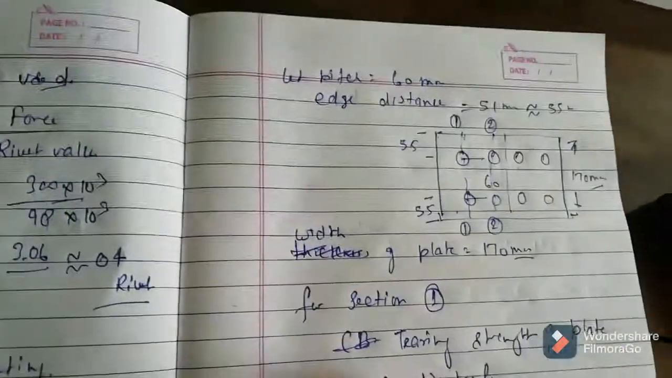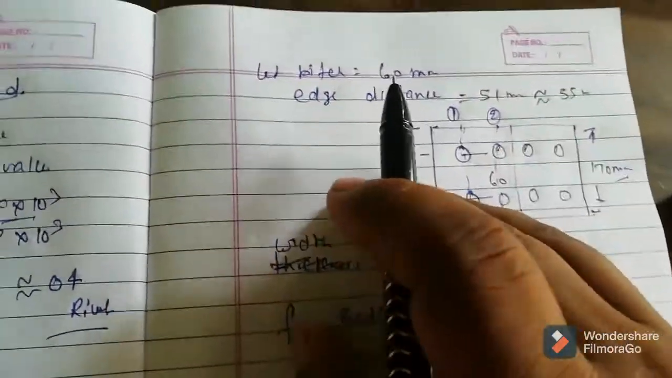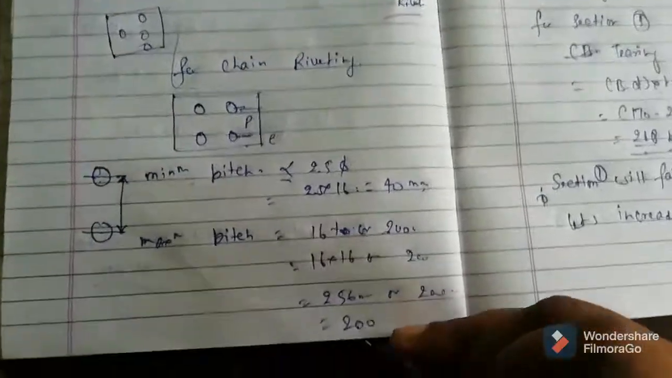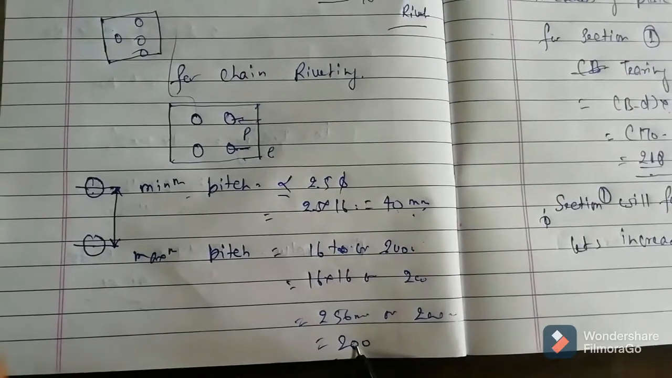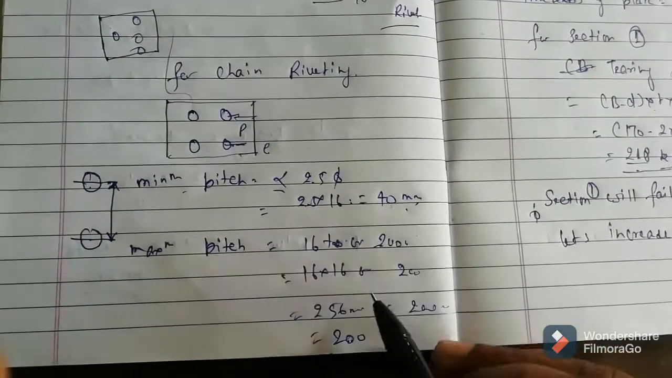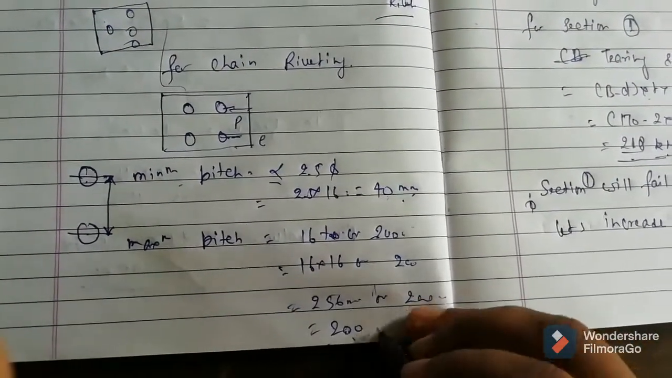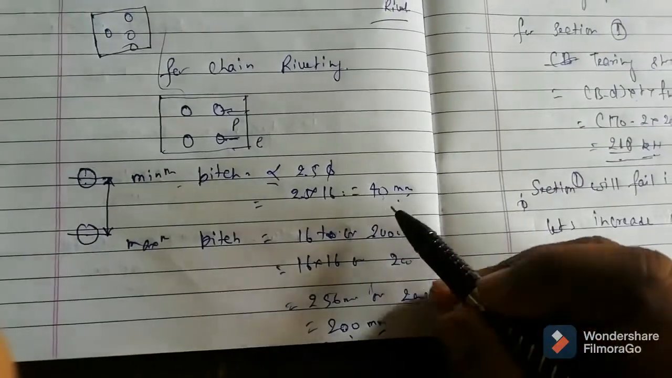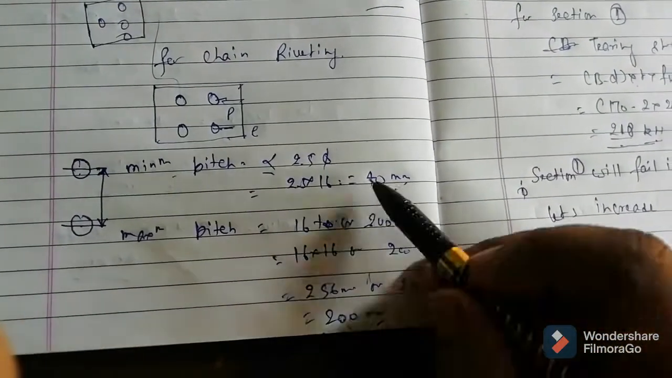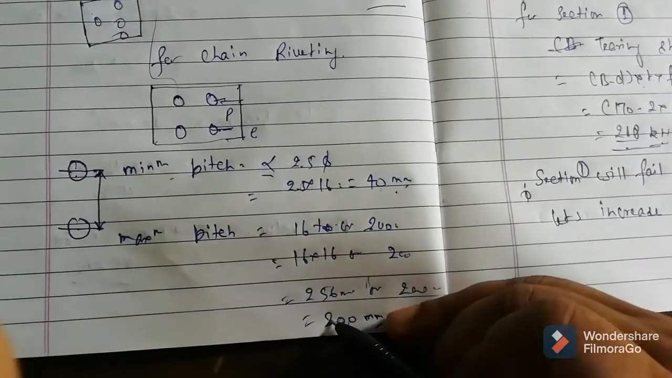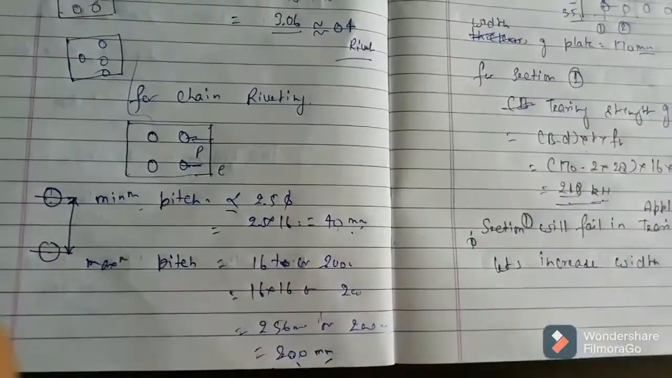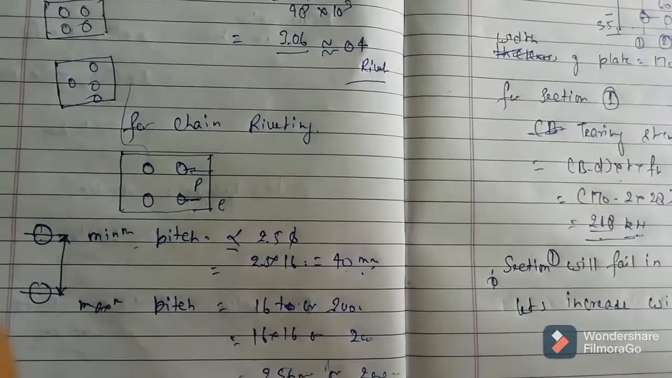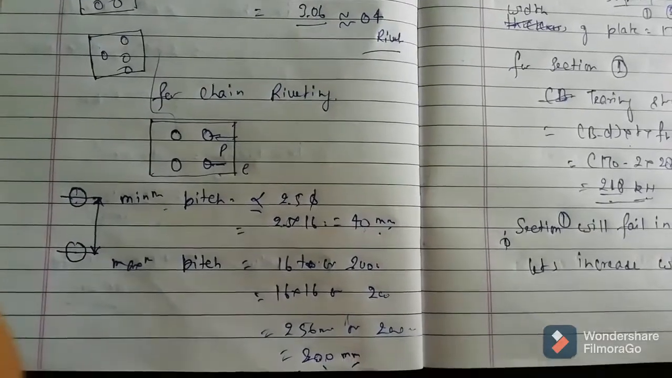So here again, let's go back. The minimum pitch is 40 mm and the maximum pitch is 200 mm. So we have to take between 40 and 200 mm. We have to satisfy these two criteria to design this. But for economical purposes we have to find a perfect pitch so that it will not be uneconomical or costly.